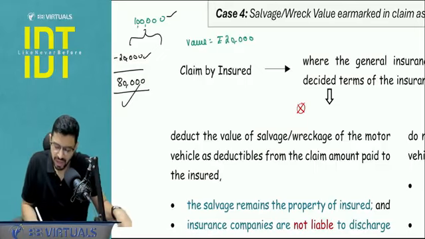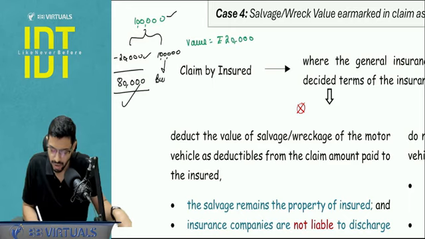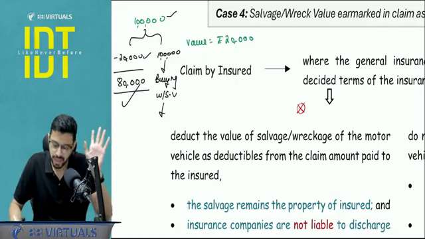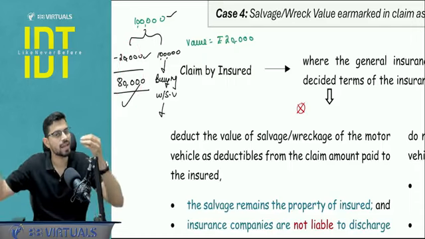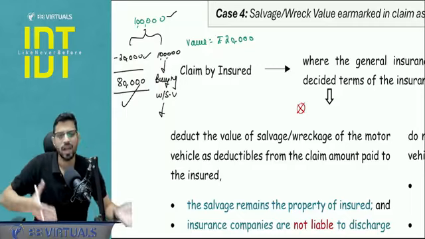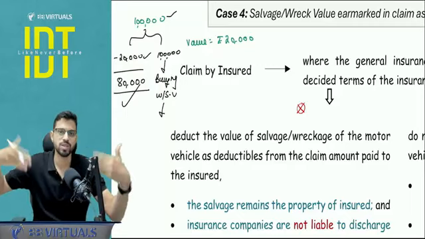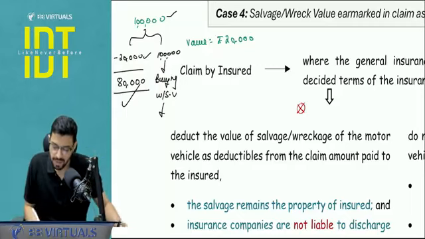But on the other hand, if it pays rupees 1 lakh completely, it means it is buying that break or salvage value from me. Now understand what will be the GST implication. In this case, the company does not have any GST implication because that insurance company is not buying from me. If it is not buying from me, it is not going to sell that salvage value later. But in this case, when it is buying the salvage value, later on it will sell it.